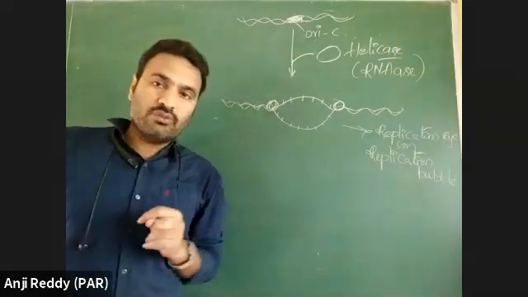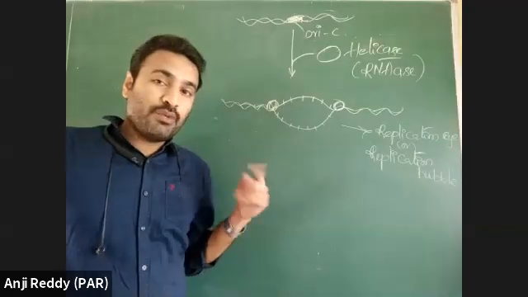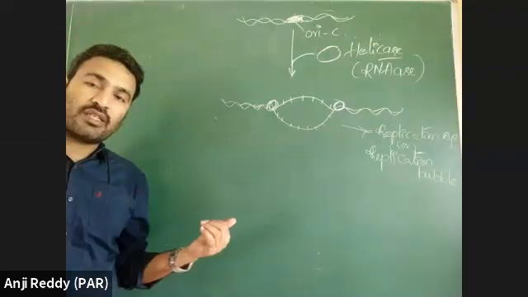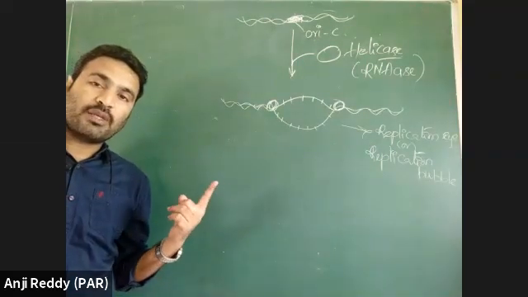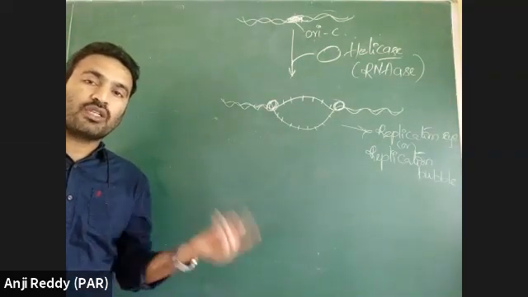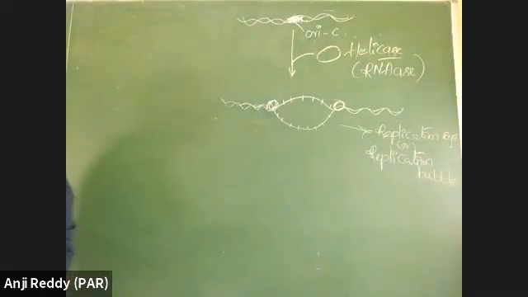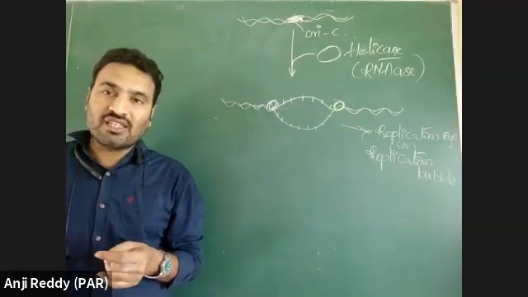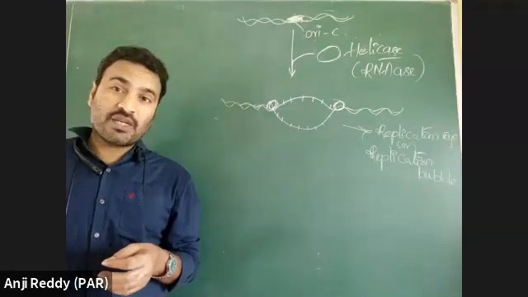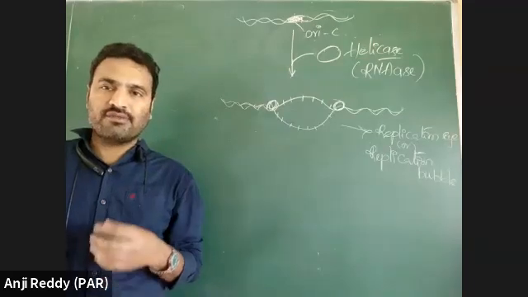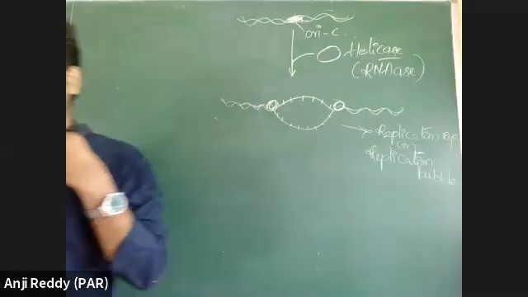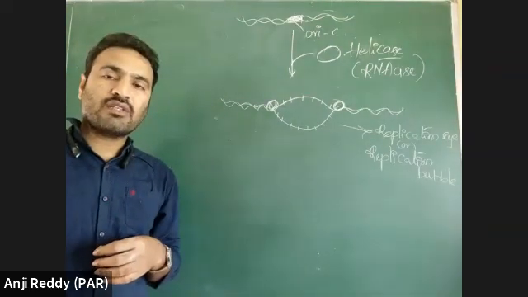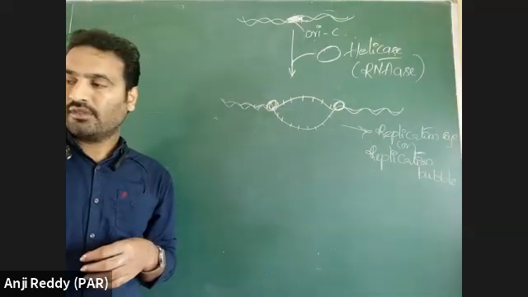Here I told you one point before. Before that, multiple origins of replication in eukaryotes and single replication origin in prokaryotes. What is that? Here, the ORI site is a particular nucleotide sequence where there is the presence of more AT pairs. The origin of replication sequence has more number of AT pairs.